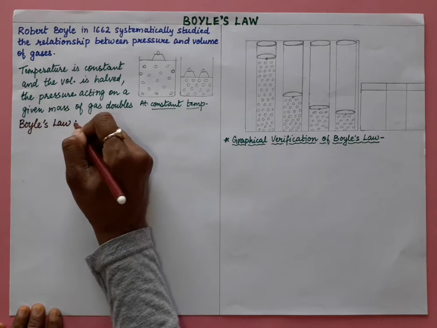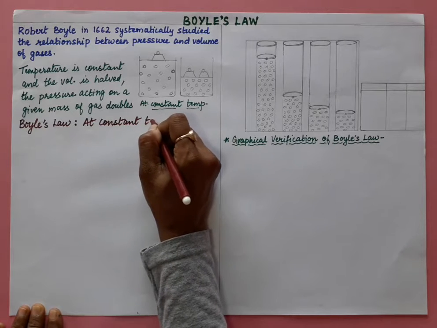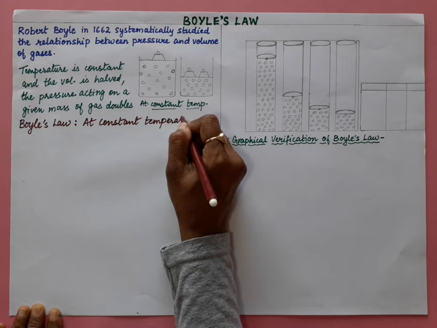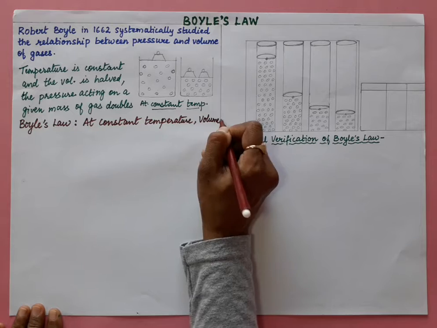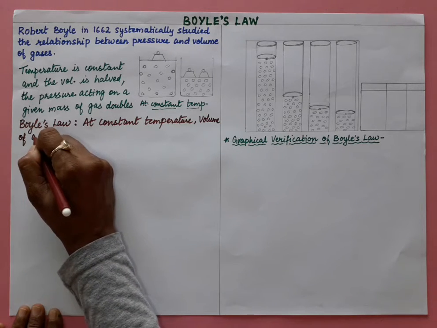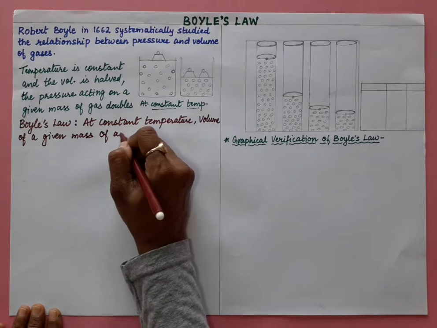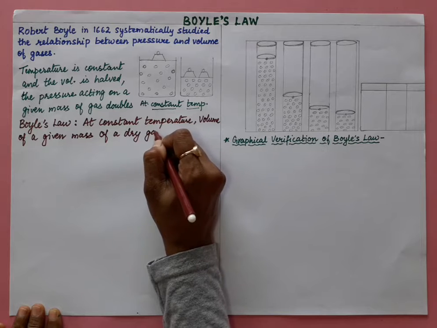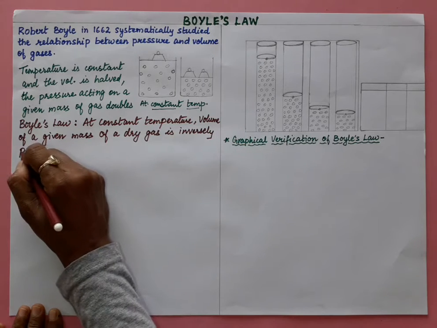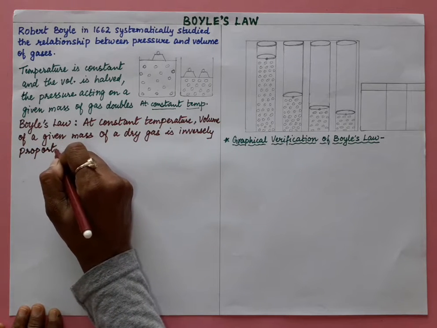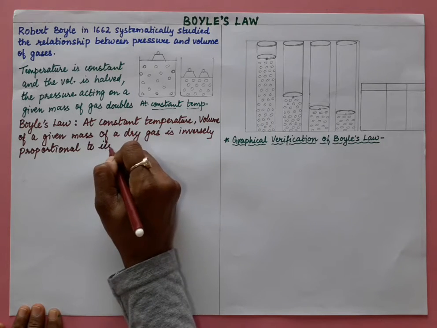So what is Boyle's law? We'll say at constant temperature, volume of a given mass of a dry gas is inversely proportional to its pressure.